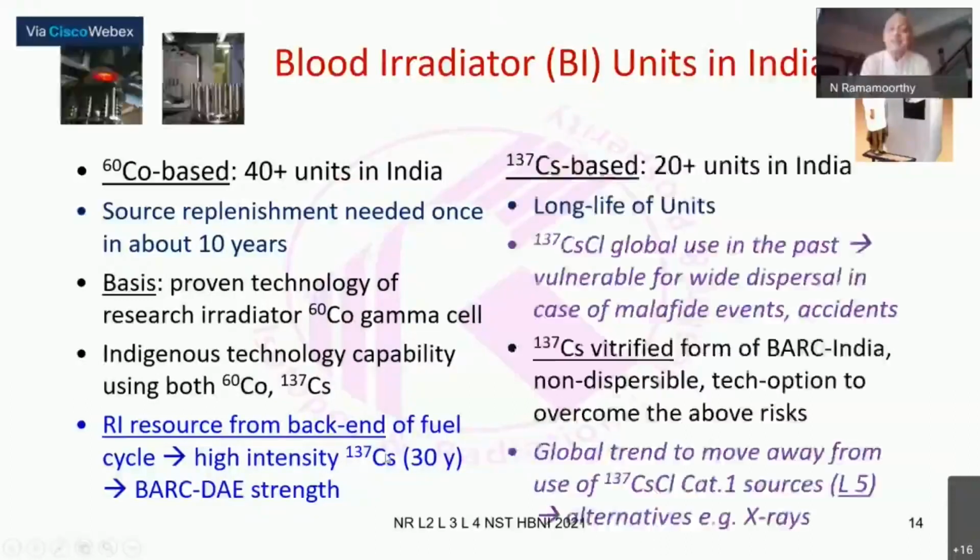Another great advantage is that the cesium we recover from our waste stream comes in vitrified glass form. So you get cesium glass as the source, whereas in the case of cobalt-60 it will be a metallic pellet or a metallic sphere. Here it is a cesium-137 vitrified glass. This provides an advantage because in the very early imported units, the cesium used was in the form of cesium chloride powder, which is vulnerable in the event of any accident or any malicious damage to the equipment. There can be a problem.